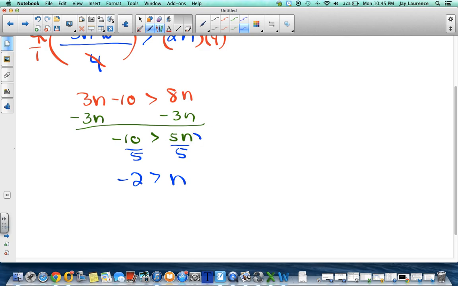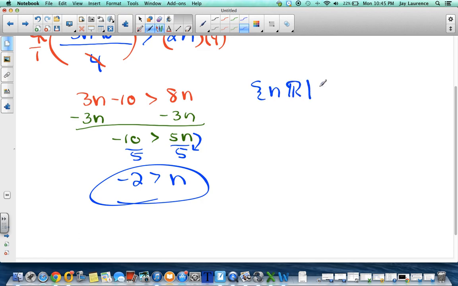Read this. 5n divided by 5. Did I say a negative? No, I didn't say divided by a negative number. How about this one? Negative 10 divided by 5. Did I say divided by a negative? Absolutely not. So you see the inequality does not flip. Okay, solution set would be n is any real number such that n is less than negative 2.